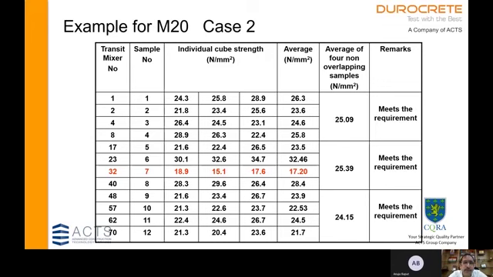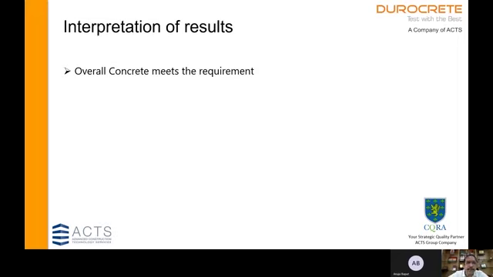And if you note, we have 3 cube results that are lower than M20, and one of the results is as low as 15.1. But still, we do not have to worry, because once we have found the sample mean, the individual results don't matter, and the sample mean is above grade minus 3. So the interpretation of test results is overall concrete meets the requirement.